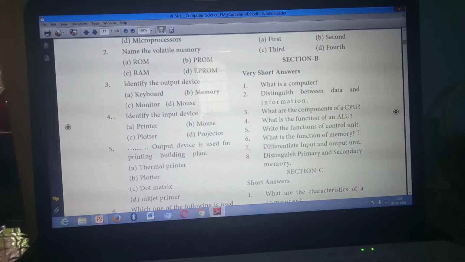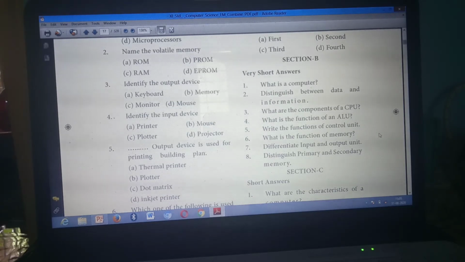Understand? Seventh question, write page number 4, 5. That means 2 pages; the answer is in those 2 pages. Eighth question, page number 5. Have you all written? Once again I am reading the page numbers. What is a computer? Page number 4. Distinguish between data and information. Page number 4. What are the components of CPU? Page number 5. What's the function of an ALU? Page number 5. What's the function of control unit? Page number 5. What's the function of memory? Page number 5. And you need to write one line.